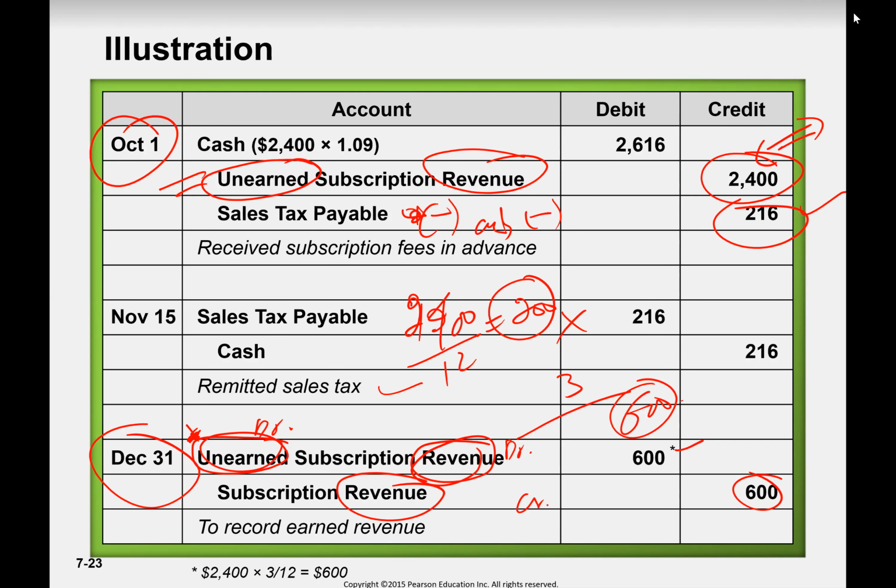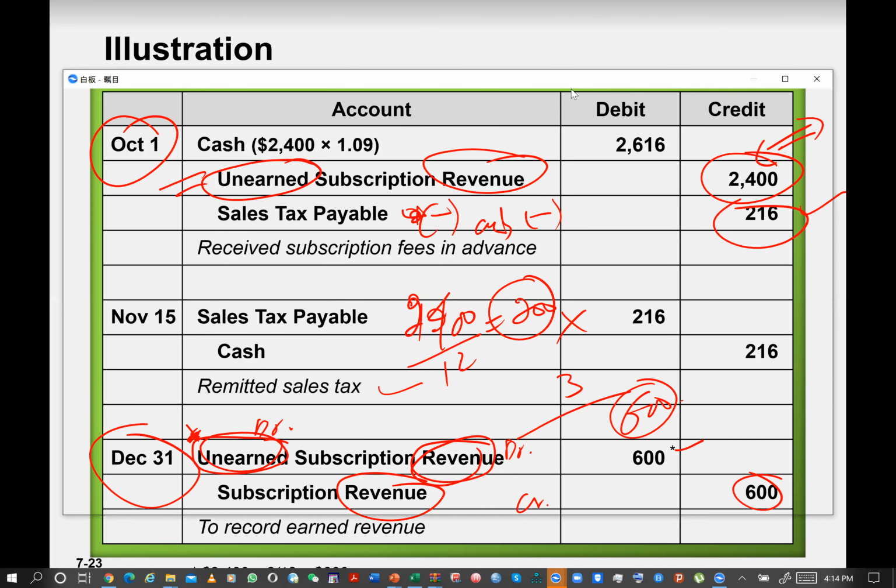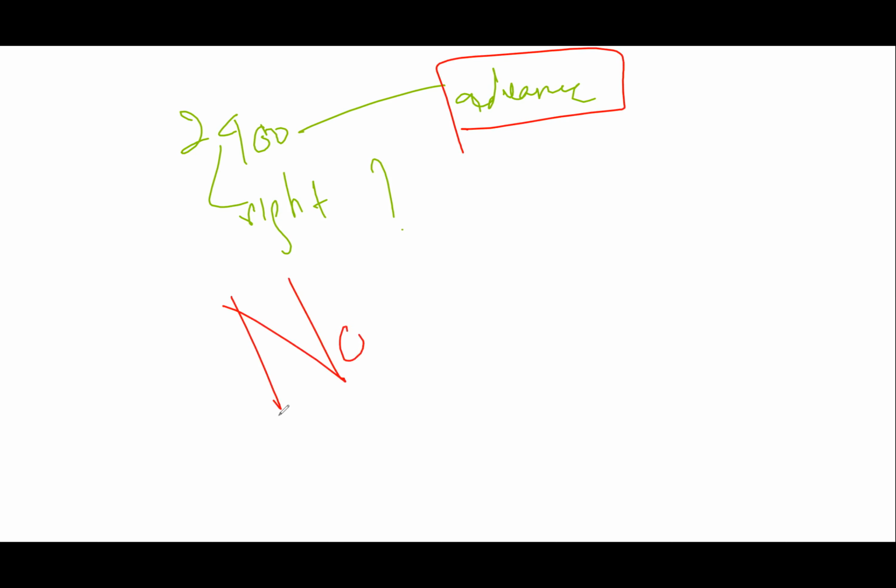No, I don't get the adjustments that we made. Why is it 600 at the end of 31st? Okay, let's discuss that one. So we received 2400 in advance. So do you have the right to record it as a sale? Misha, do you have the right to record it as sales? No, it's unearned. Right? Unless you provide some services equivalent to 2400.